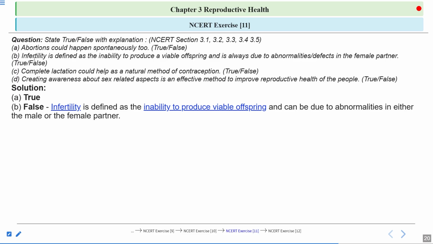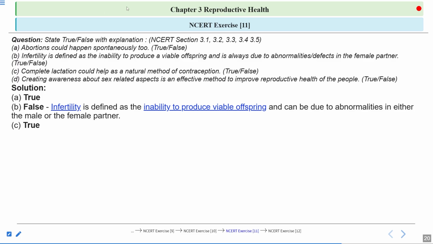So here in the statement it was written as a defect in the female partner only. But this is incorrect because it can be due to abnormalities in either the male or the female. Sometimes the males are not producing viable gametes, not producing an adequate amount of sperm, so the sperm count is low. And sometimes in the females, the fallopian tube is blocked, or the females are not able to produce eggs. Clear. So both male and female partners can be equally responsible for infertility.